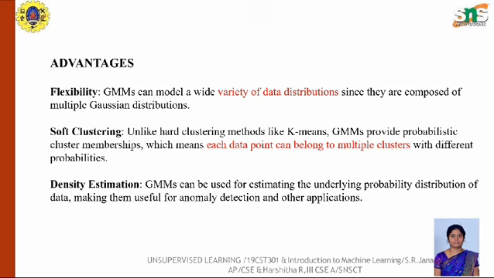Density estimation: Gaussian mixture models can be used for estimating the underlying probability distribution of data, making them useful for anomaly detection and other applications.